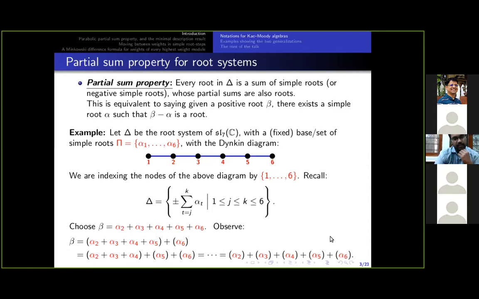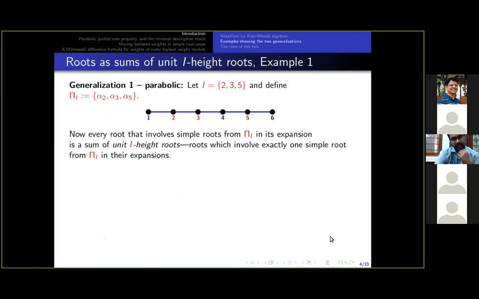Now, in the next 4 slides, I will give 2 examples for the 2 generalizations. Before I go into the details, for the first generalization, I will mark only a subset of nodes, or equivalently a subset of simple roots, in red color.